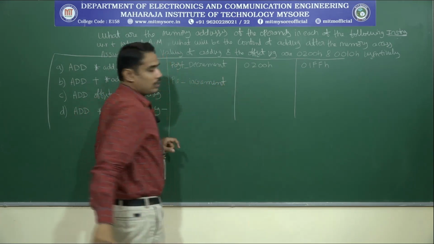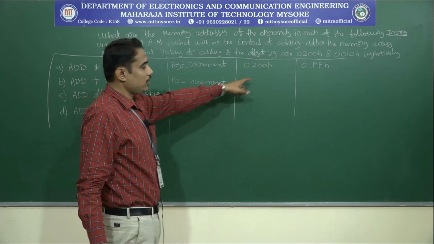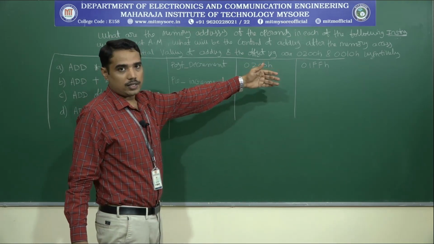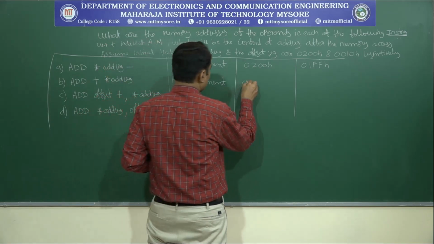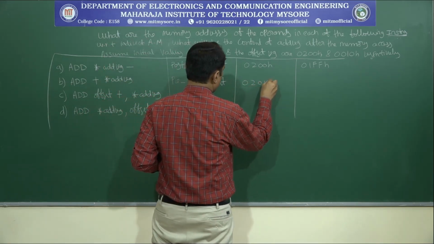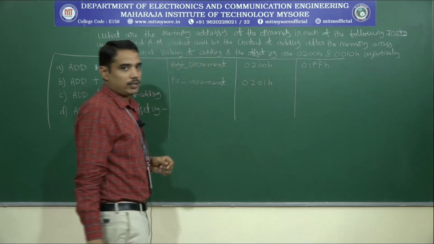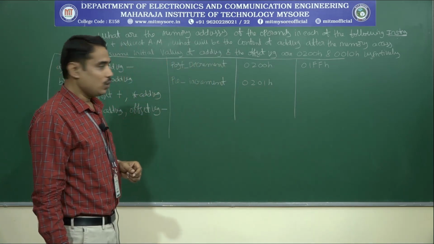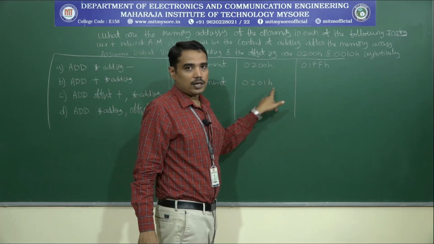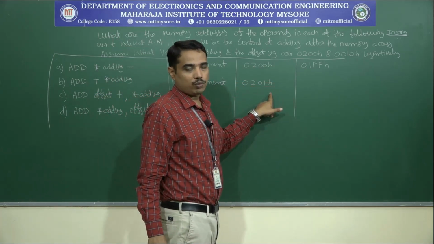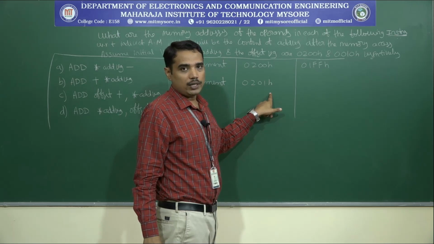Next, prior to the updation of the addition instruction, the address register is getting updated to a value of 0201H. 200 plus 1, that is 201. After the updation, the address value remains the same. Only the accumulator value will be changed.